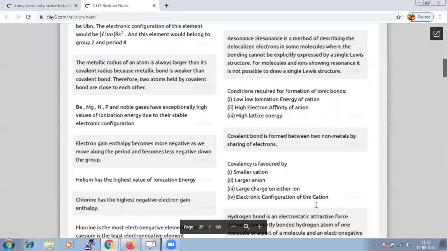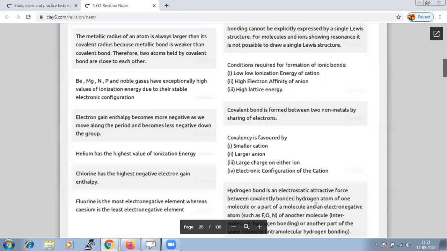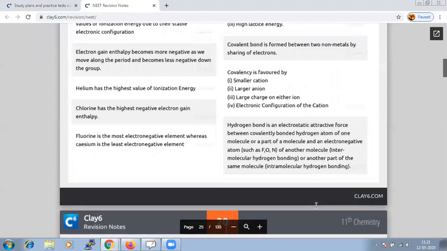So there are certain criteria. If those criteria are satisfied by two elements, then they will be capable of forming a covalent bond. Or if the criteria for the formation of an ionic bond are satisfied, they will be successful in forming the ionic bond.